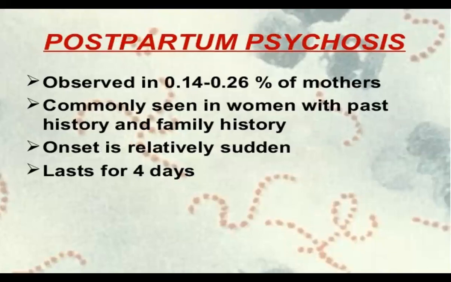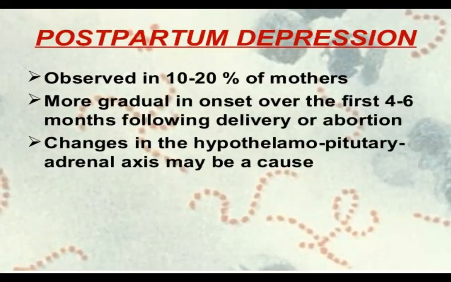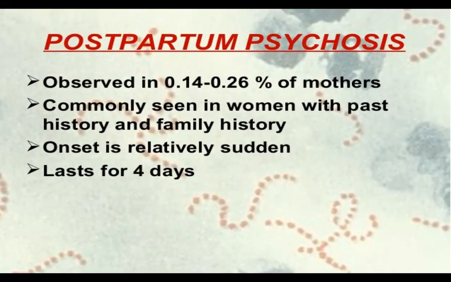Postpartum psychosis is observed in 0.14 to 0.26% of mothers, which is commonly seen in women with a past history, and if there is a family history of psychosis, that is, a mother or aunt having similar complaints, it can lead to this. And the onset is sudden. That is the difference: in postpartum depression the onset is gradual, while in postpartum psychosis the onset is sudden.